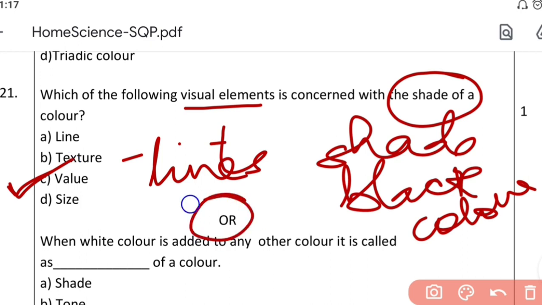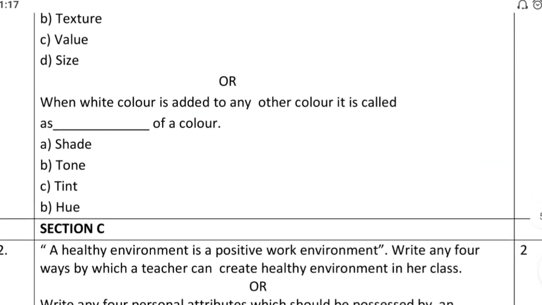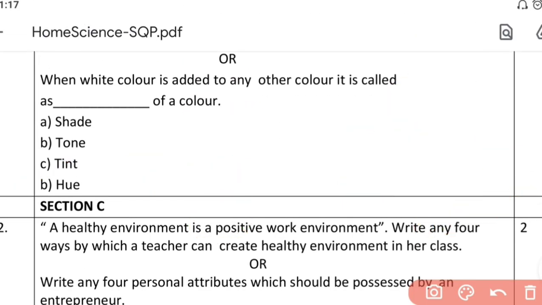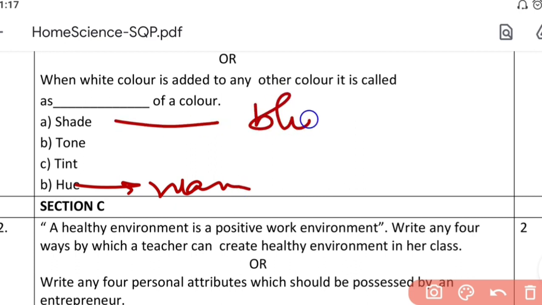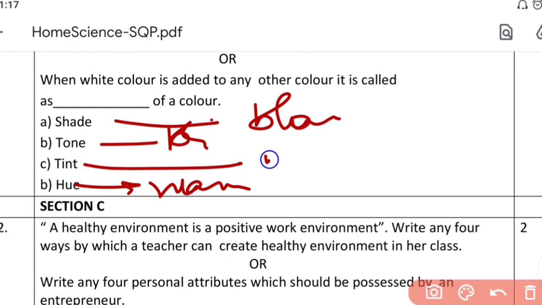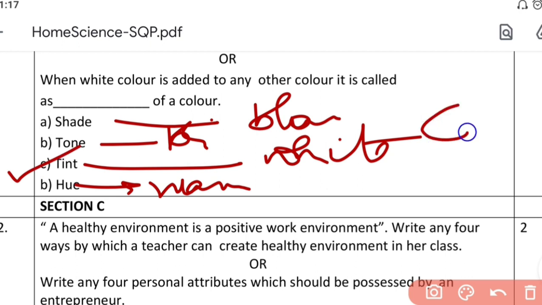Now the second choice: when white is added to any other color, it is called a dash of a color. Can you tell me what is it called? Shade, tone, tint and hue. I have told you so many times, hue is the name. In shade you add black. Tone implies brightness, and tint is when you add white. So what will be the answer? White color is added, it is the tint. So the answer is C.